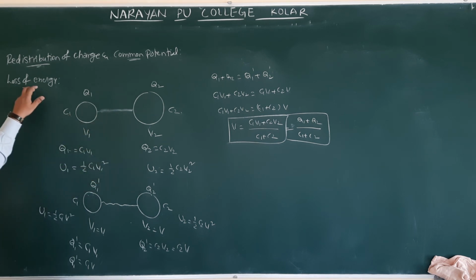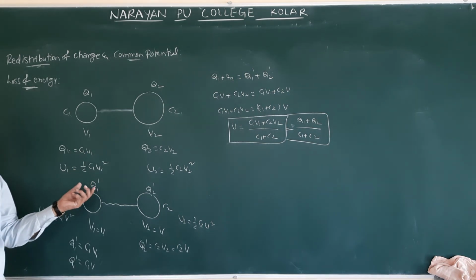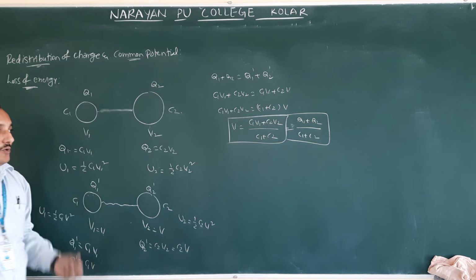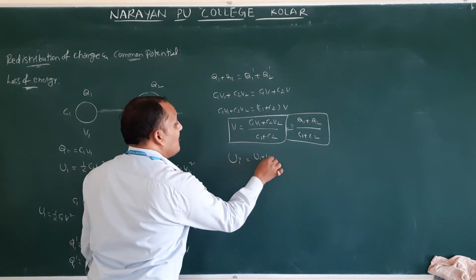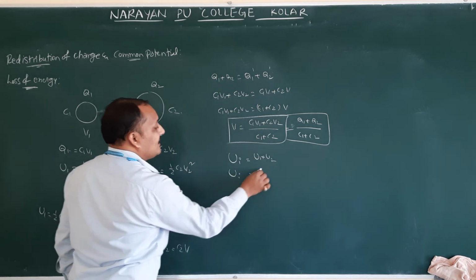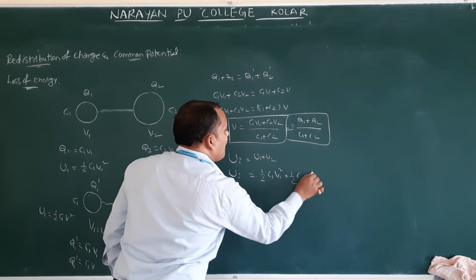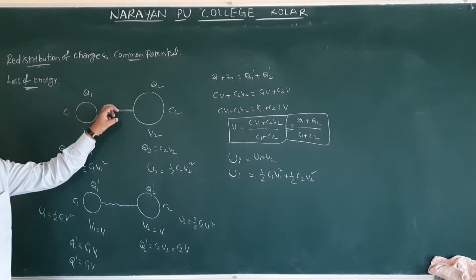How do we get the loss of energy? First we will take the initial energy. What is the initial total energy before connecting, U1 plus U2? Initial energy Ui is equal to U1 plus U2, that is nothing but half C1 V1 square plus half C2 V2 square. This is the initial energy before connecting the wire.